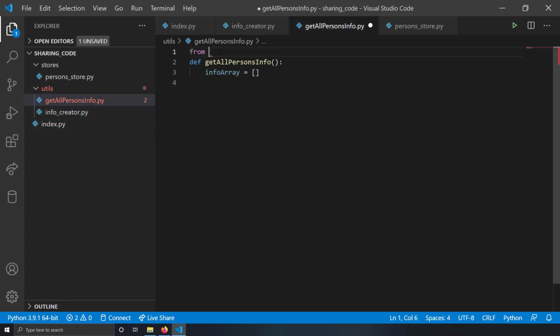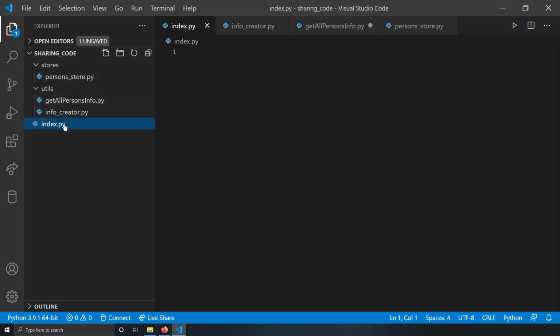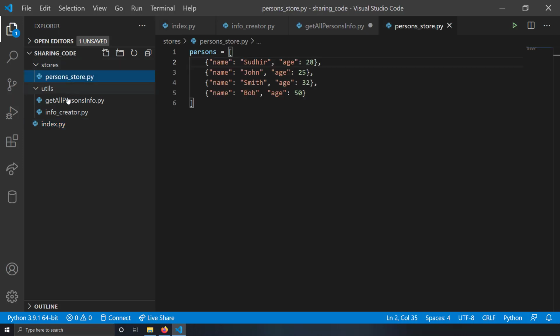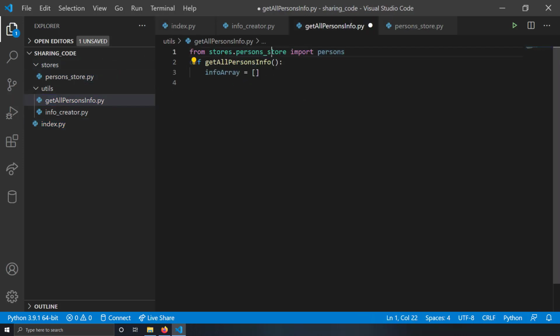So the import should be from stores.person_store import persons. So from this file I have imported this variable. You can see the file location is relative to the entry file index.py. The file location is stores.person_store. That's what I have written here, stores.person_store, and I'm importing the variable called persons. Right? I've got the persons now.